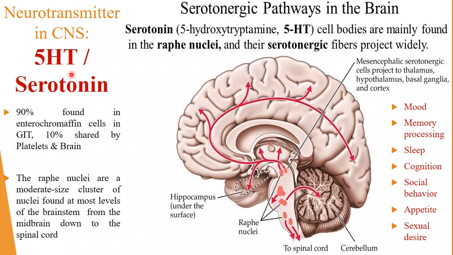What kind of disease can be there, right? 90% of the serotonin of our body is found in the enterochromaffin cells of the GIT. We studied already. It is also a kind of inflammatory mediator. We studied in pathophysiology, right? Only 10% is shared by the platelets as well as the brain. The percentage is very small in the brain.